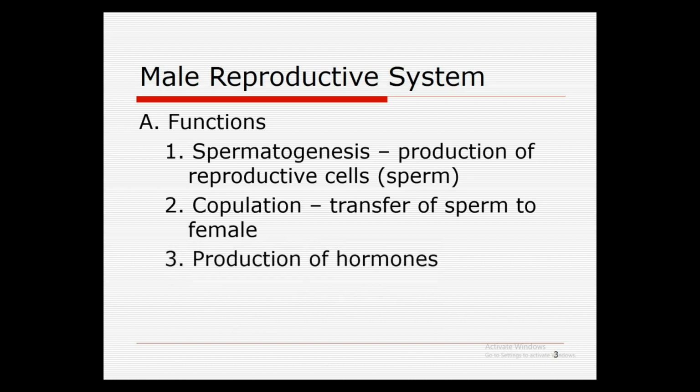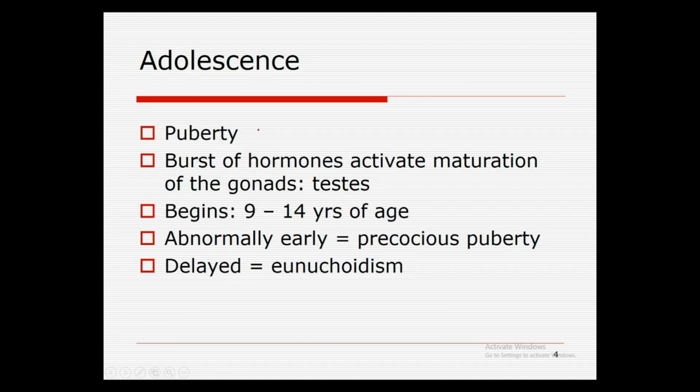And the third function of the male reproductive system is production of hormones. The next thing is at which time period puberty starts. It usually begins between 9 to 14 years of age, and if puberty occurs before this age, earlier than this, it is known as precocious puberty, and if it is delayed, then this condition is known as eugonadism. There is a burst of hormones at this age, and this is the puberty stage at which everything is going towards secondary development.